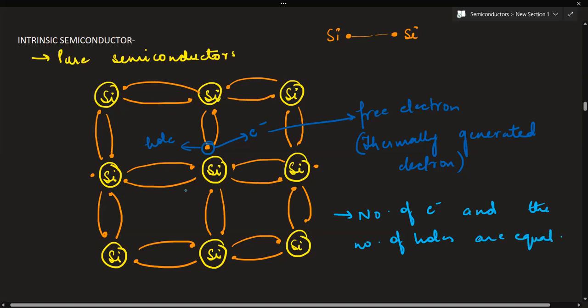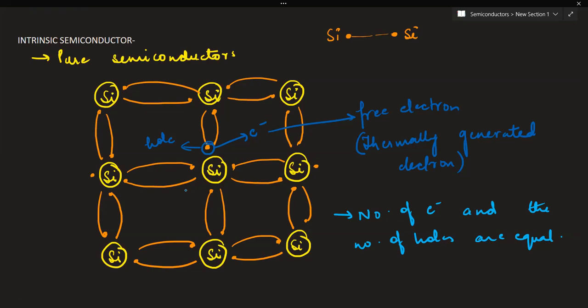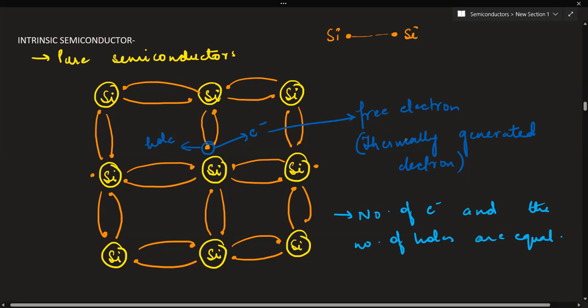Why? Because the number of electrons that leave the crystal is equal to the number of holes getting created. That's why we say intrinsic semiconductors. These are pure semiconductors which have impurity less than 1 ppm. The presence of electrons and holes in an intrinsic semiconductor is an intrinsic property of the material, and these charges are obtained as a result of thermal excitation, if you free the electron through thermal excitation.